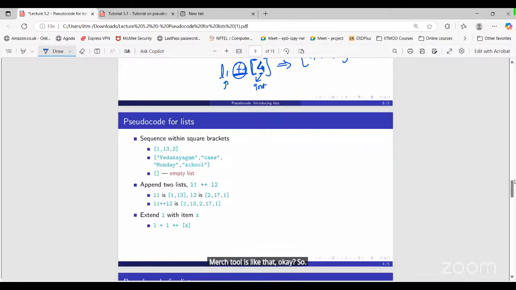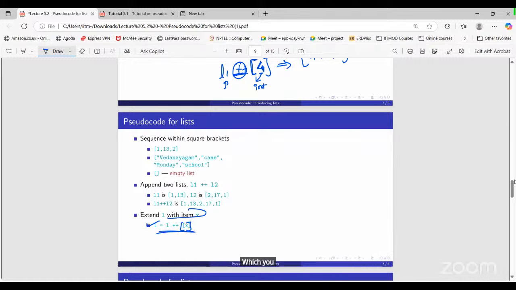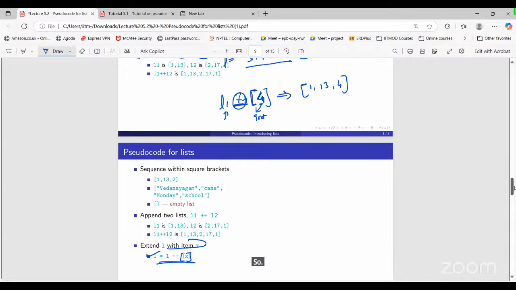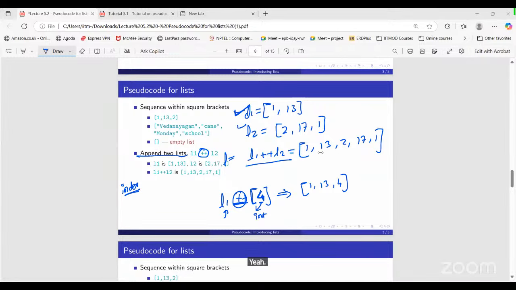So here you can see, if you want to extend the given list with the item X, you have to use square brackets for that particular item which you want to merge with that particular list here, right? So we can also access the element of this list through an index. Okay. Anyone know what an index is here? So it's something like the position number. Yeah. So we can see the position of this particular element.